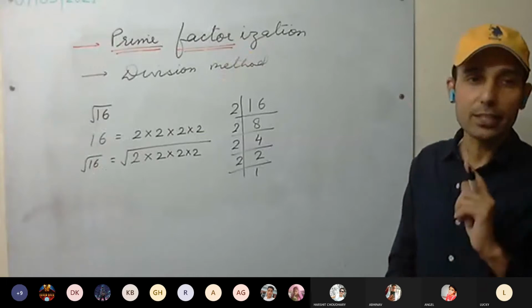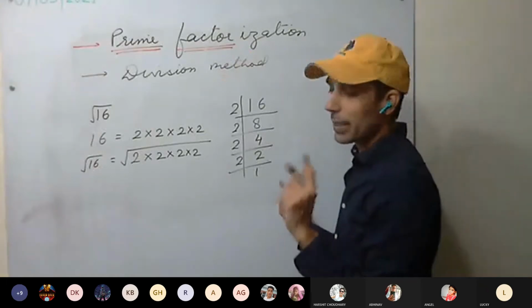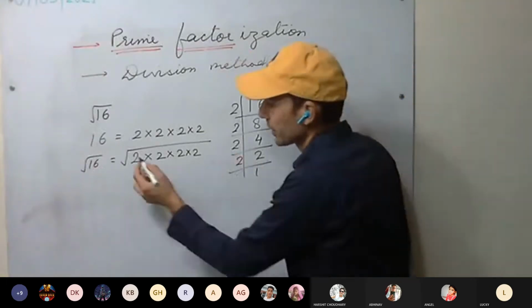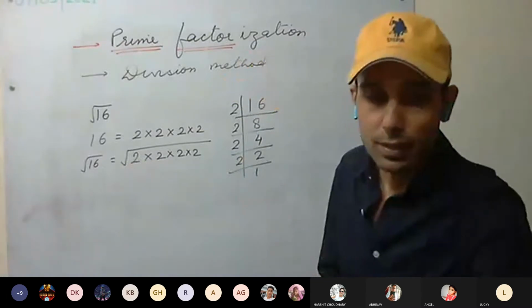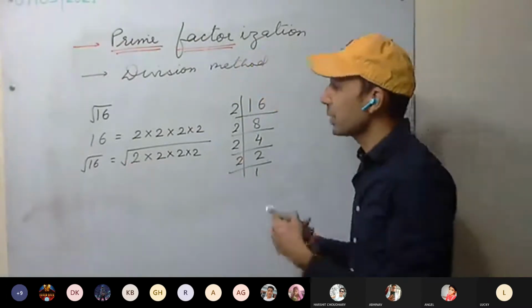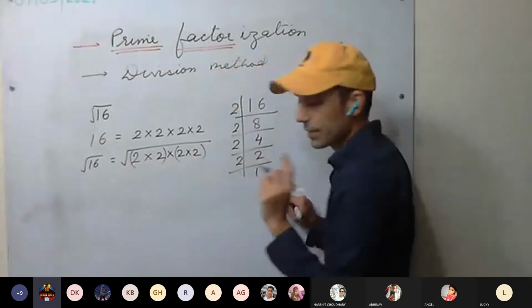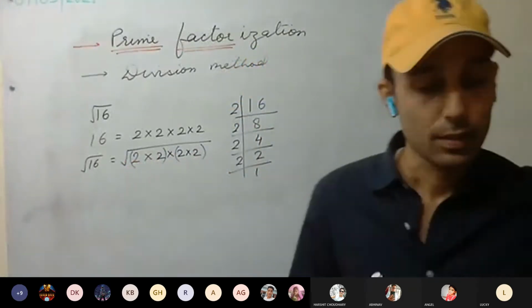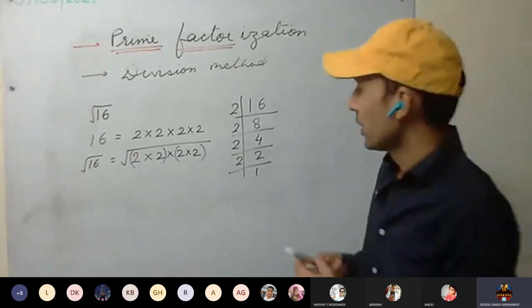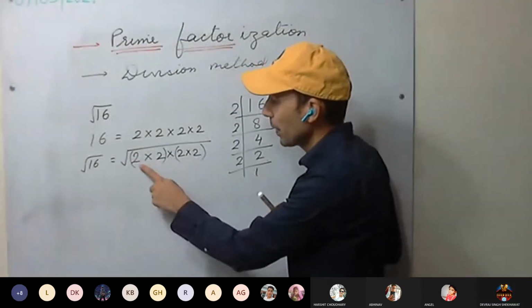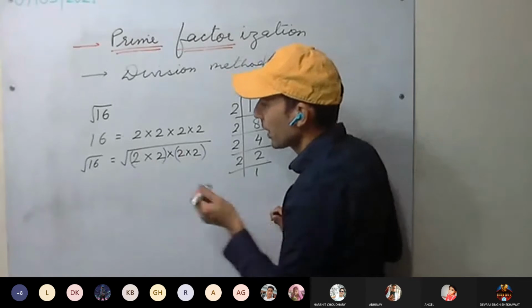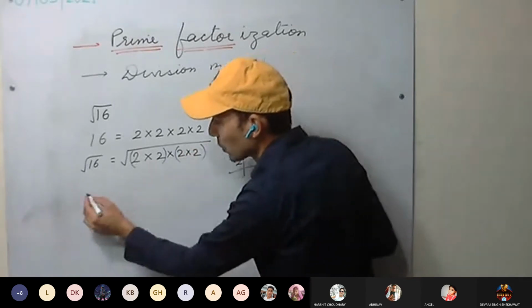Now, since we are taking square roots, we have to make pairs. This question seems very easy, but it's very basic how to solve. We have to make pairs: 2 squared into 2 squared. Now from each pair we take one out.